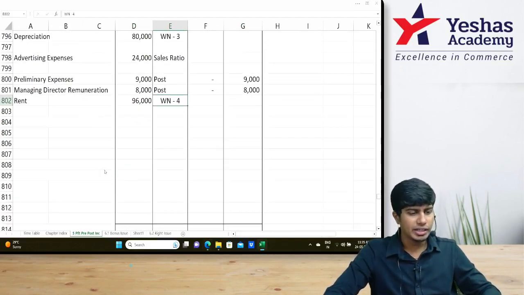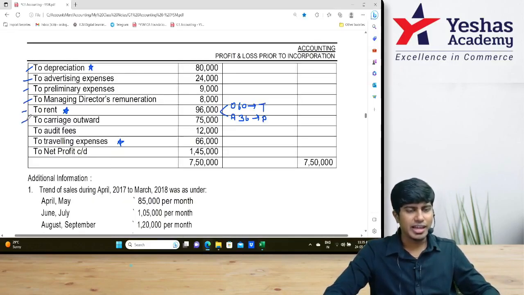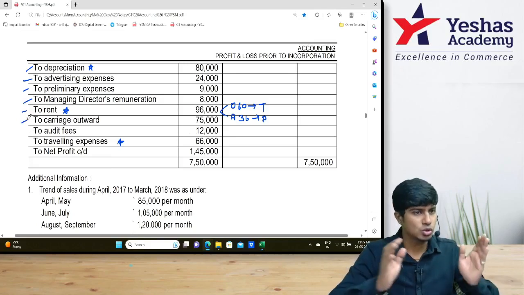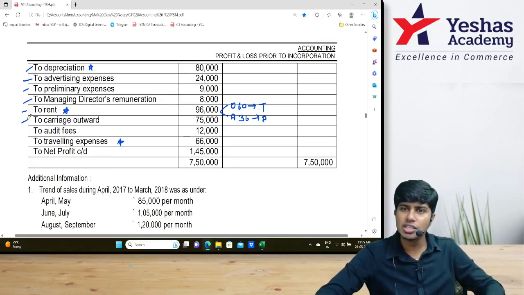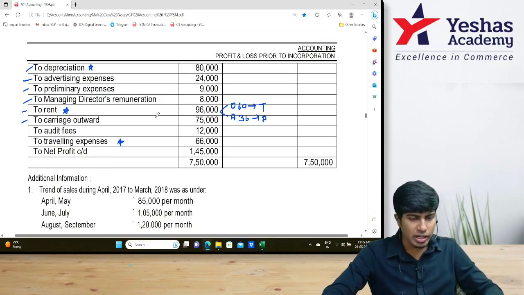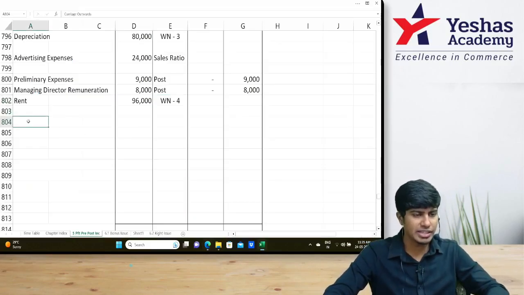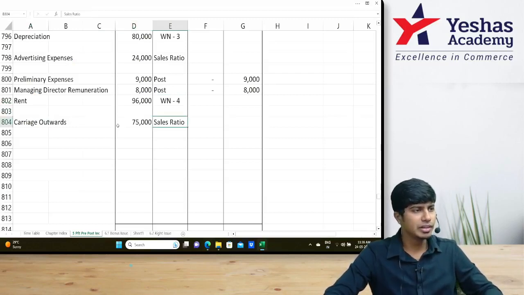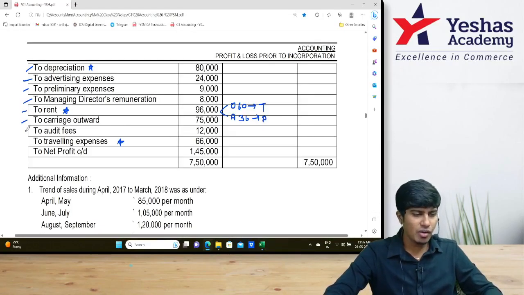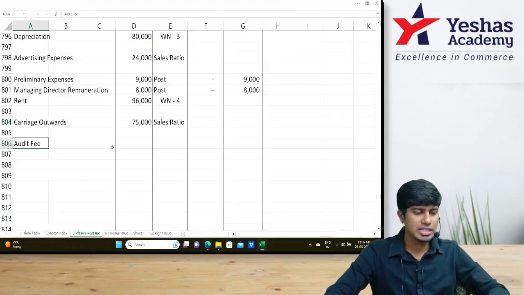After rent, carriage outward is after the goods are sold, we deliver the goods to the customer's place, the transportation expenditure. This is dependent on sales. So I'll write 75,000 carriage outwards as sales ratio, but we don't know sales ratio yet. We'll split it later. Then we have audit fees of 12,000. Can I say audit fees of 12,000 will be post?